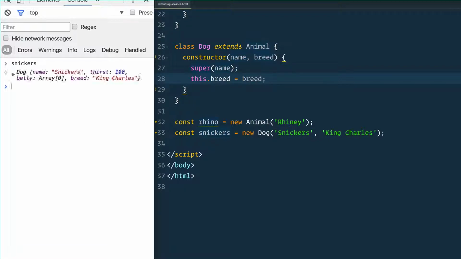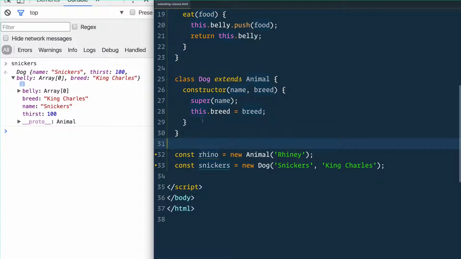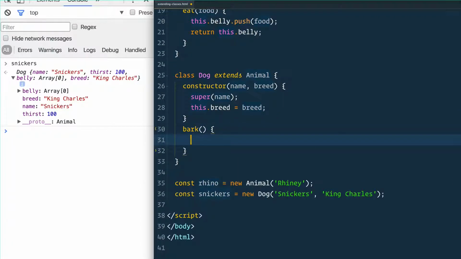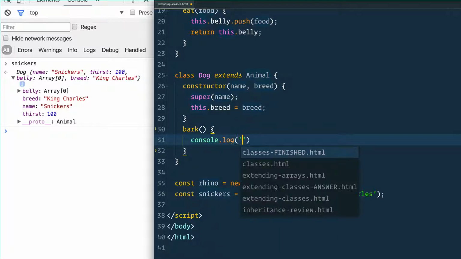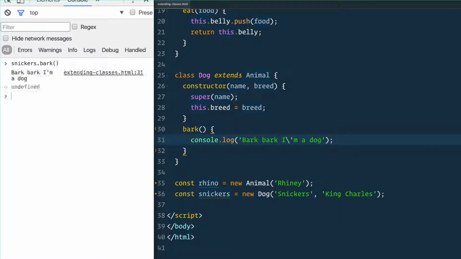If we have Snickers, you see, oh, very nice. Snickers already has a belly. You can see the breed that we just added, the name, and the thirst. And you can see that it has been created off of the prototype of animal. Now, we can also add our own methods on top of that, like bark, which we can do with something like console.log, bark, a dog. Snickers.bark works just fine.